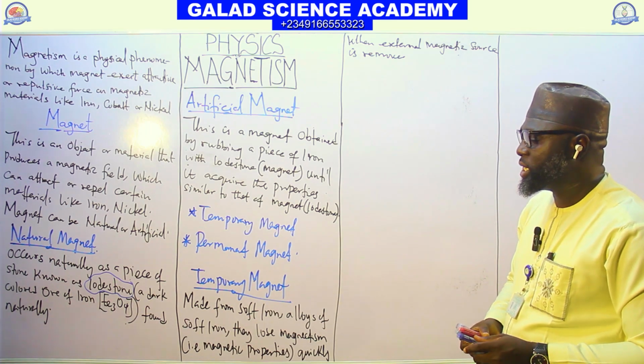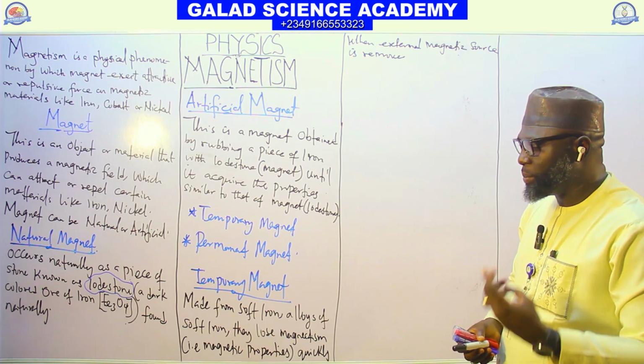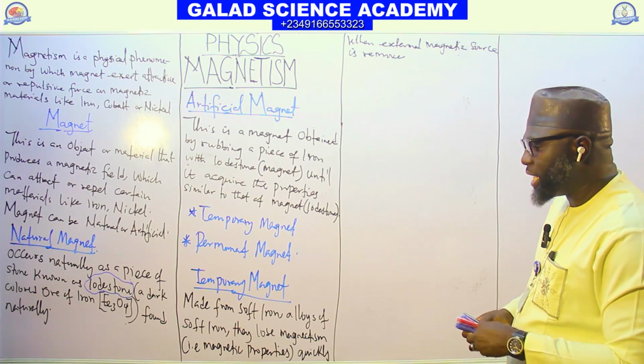But this temporary magnet, we can use it in electric bell, dynamo, transformer, and motor, and a relay. Yes, let me add it.